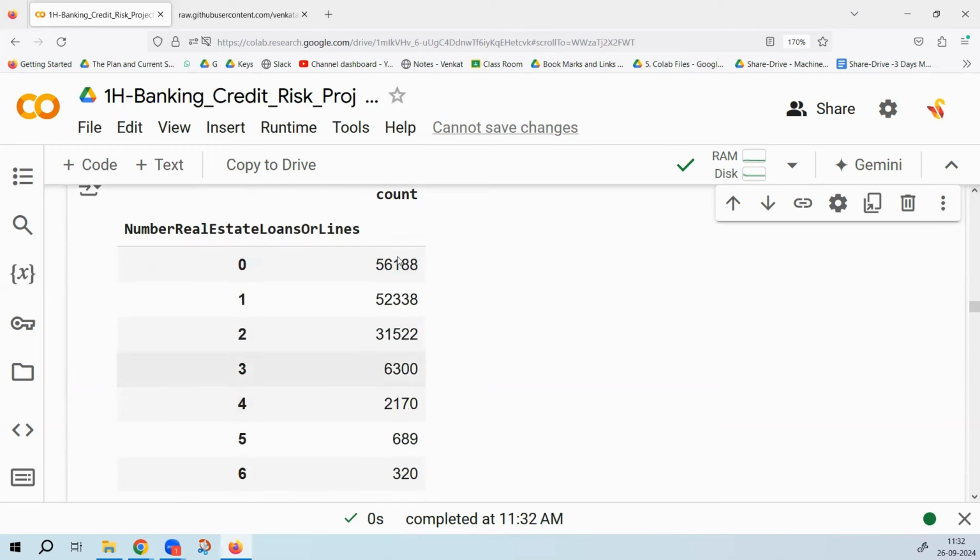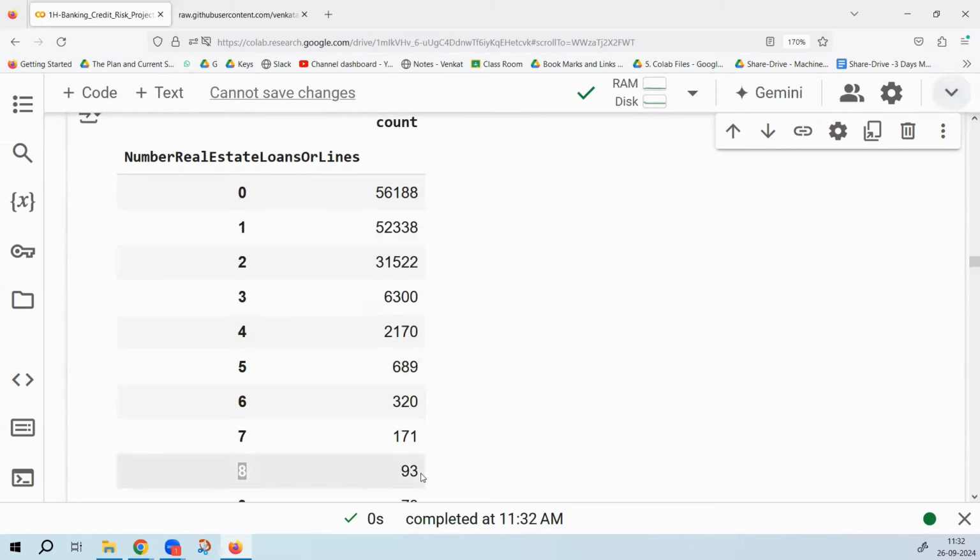Can you see these numbers are reducing, and they are reducing for a reason on the right hand side? Is that making sense to you when you read it like that? Yes, sir. Is it fair to say that the number of people having eight home loans, 93 people, is very, very less compared to the number of people having two home loans? There are 31,000 people who have two home loans. There are only 93 people who are having eight home loans.